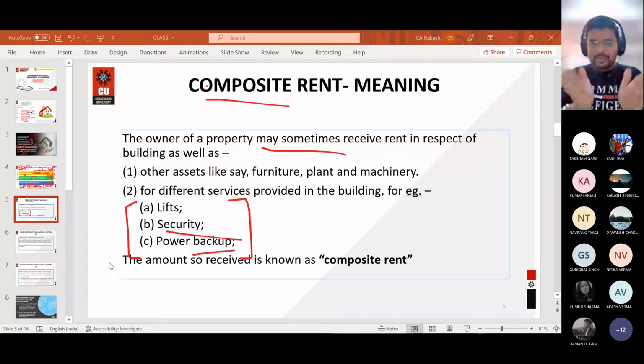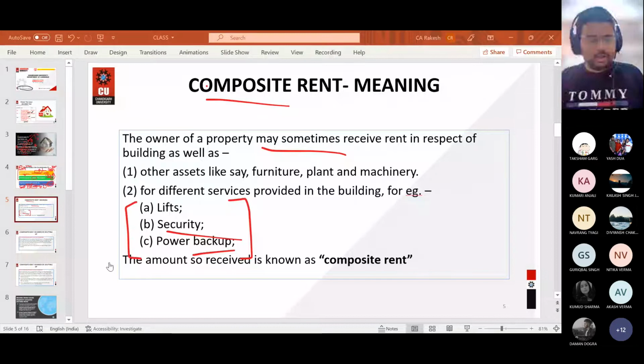Whatever rent is of the building specifically will be chargeable to tax under income from house property, and whatever portion of that composite rent is the rent for the lift, security guard, etc., will be charged under the head business or profession, or income from other sources.